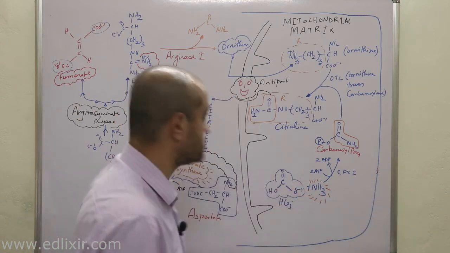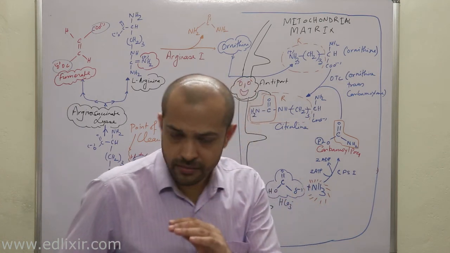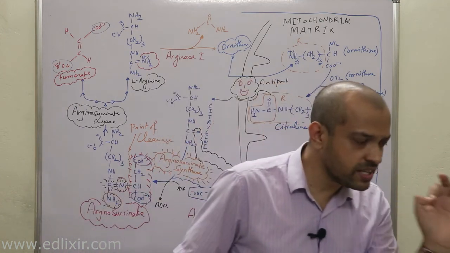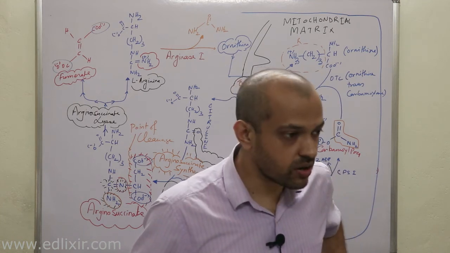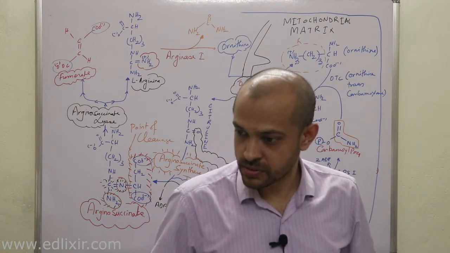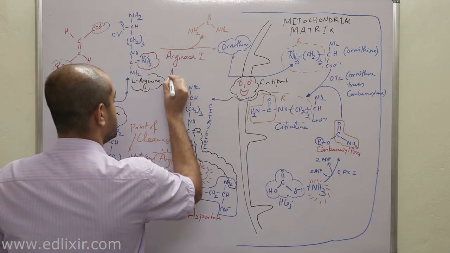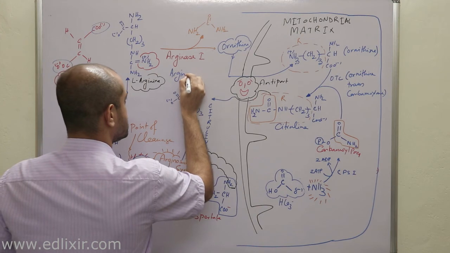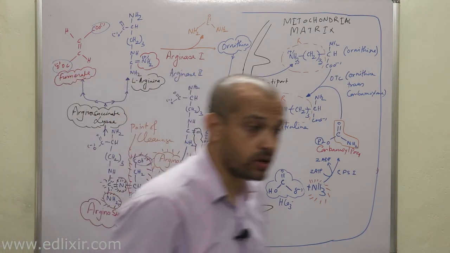Now listen with all your attention. Another very closely related enzyme is present in the kidney itself, which is known by the name of arginase 2. It is arginase 1; in kidney we will find arginase 2. But this arginase 2 is helpful for, you know what?